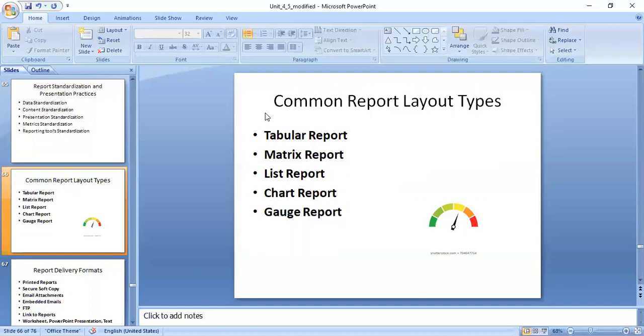So the first column specifies the category. Assume that the category is accessories. Okay, then in the accessories, what will be the subcategories?